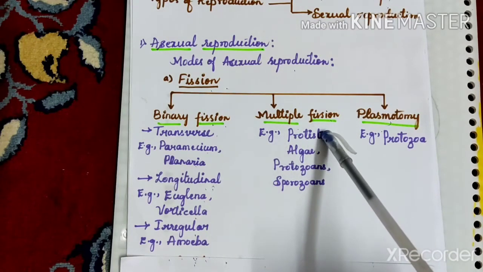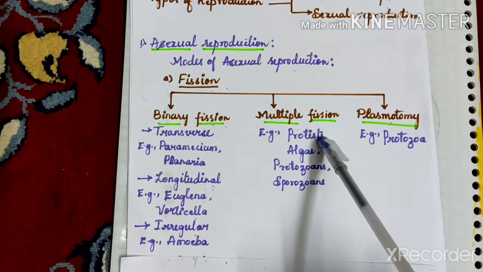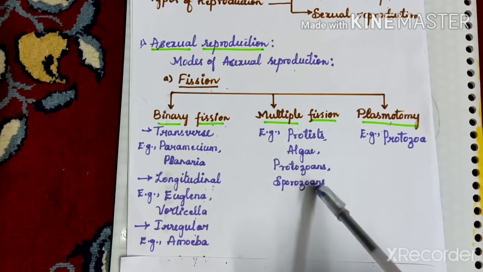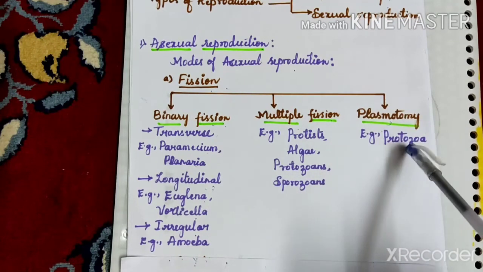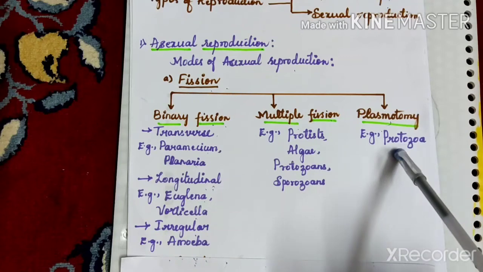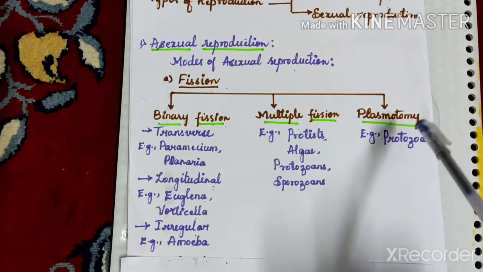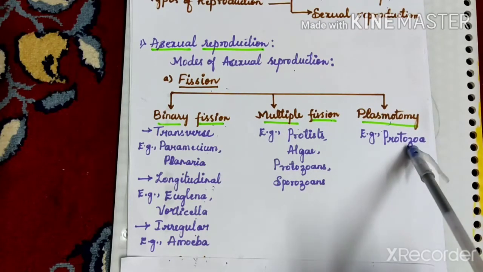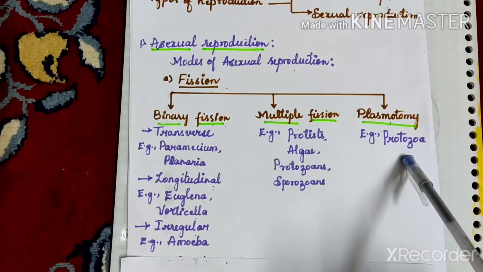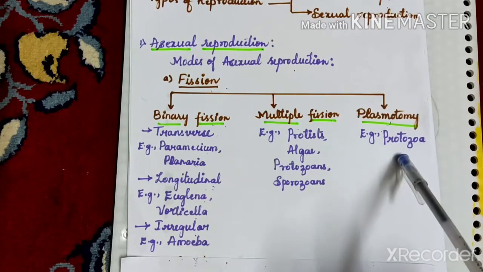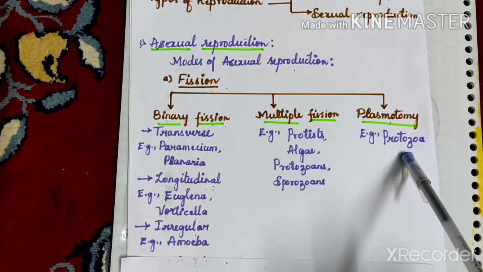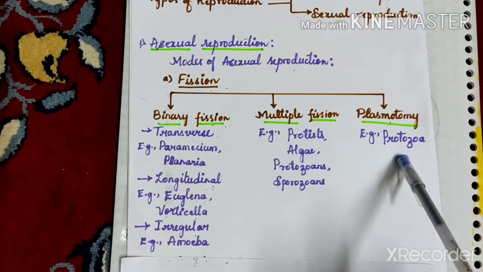This type of multiple fission is a common method of reproduction in protists, algae, protozoans and sporozoans. The third type of fission is plasmotomy. It is a form of asexual reproduction in protozoa in which a multinucleate parent cell divides into two or more multinucleate daughter cells without mitosis.